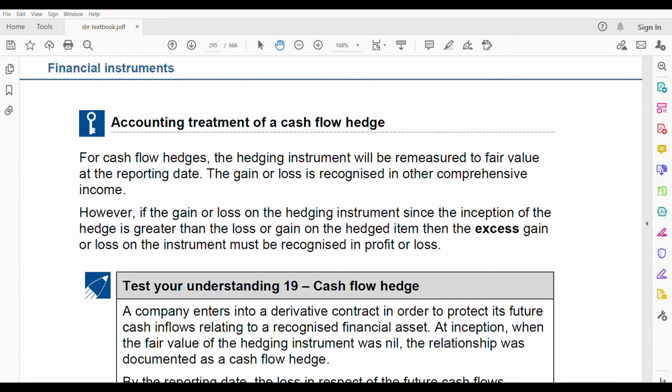In the previous part we went through fair value hedge, and this video will be talking about cash flow hedge, and we'll be concluding IFRS 9 finally.